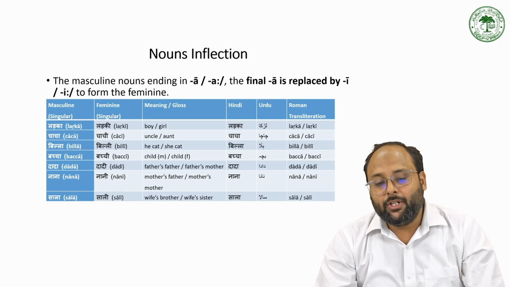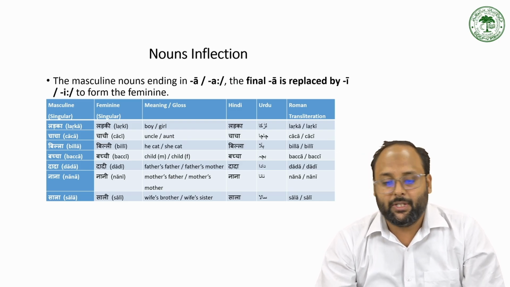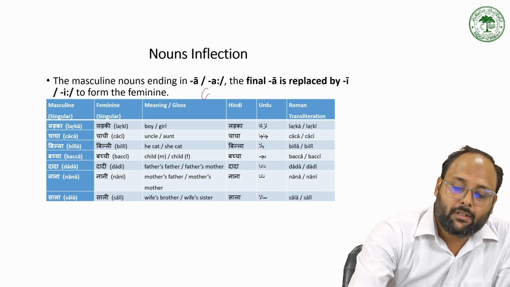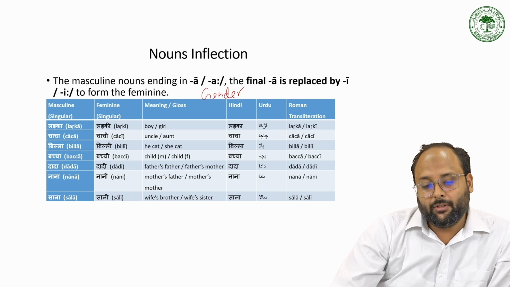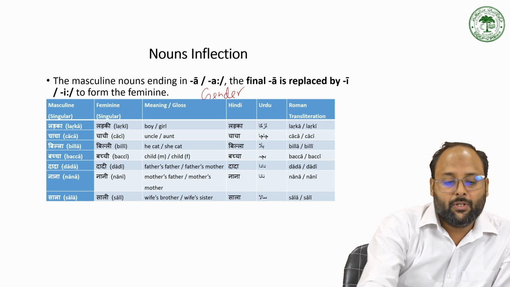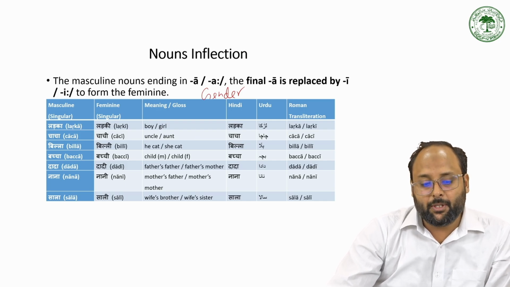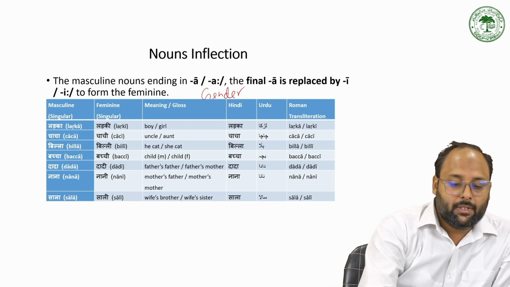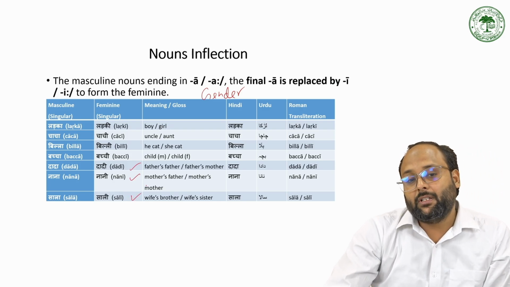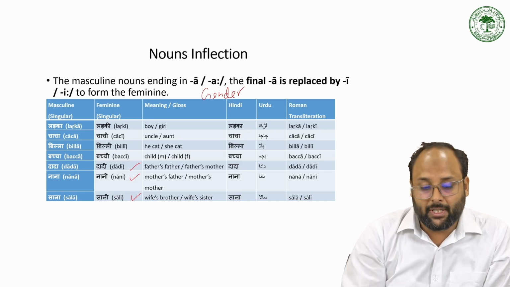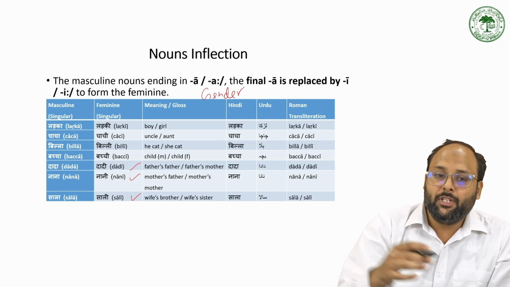So there are some masculine nouns ending with a, and the final a is replaced by i to form the feminine. So there is a gender marking for the feminine, masculine to feminine. So we use ladka becomes ladki to make it feminine. Chacha becomes chachi, billa becomes billi, bachcha becomes bachchi, dada becomes dadi, nana becomes nani, and sala becomes sali. So these are the feminine markings. That is the process by which we can derive the feminine noun from the masculine noun.